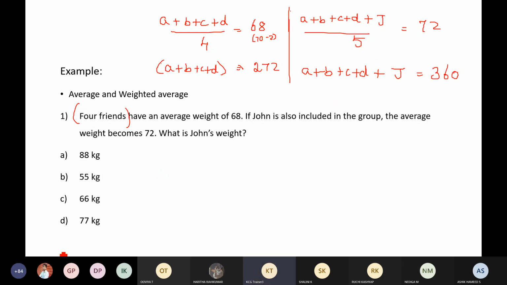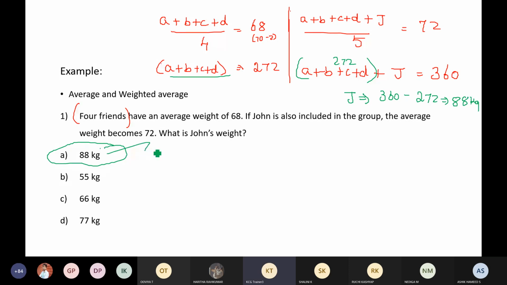Now I know the sum of ABCD is 272. So John's weight is equal to 360 minus 272. So my answer is 88 kg. Clear, everyone? The answer is 88 kg.